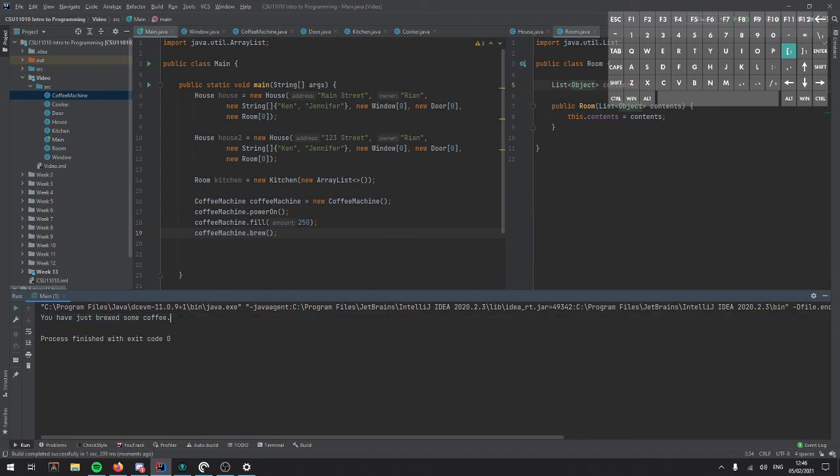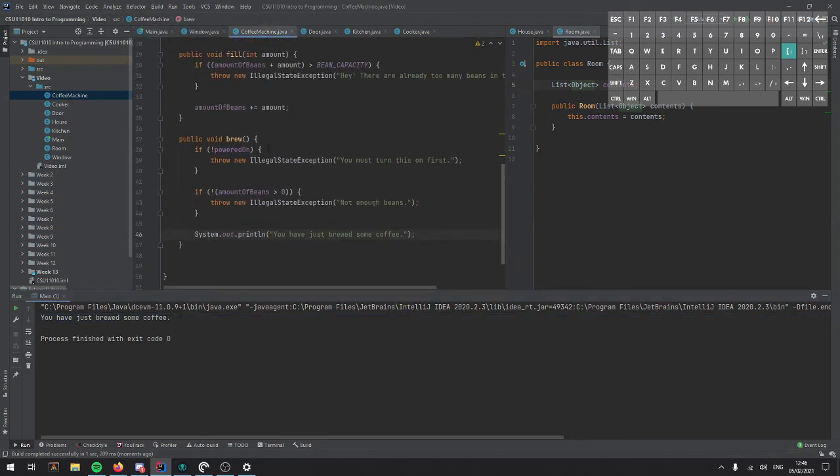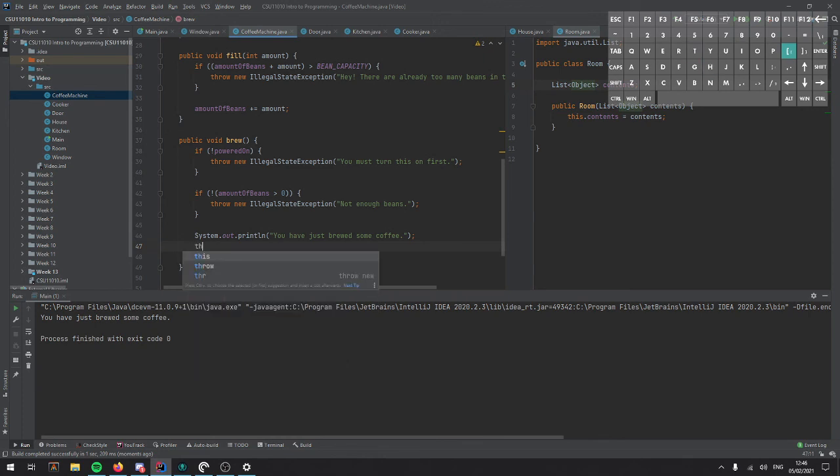But we could brew coffee indefinitely, so we need to decrease the amount of beans after having brewed some coffee. So we could say the cost of brewing coffee is 50 beans. So we could just say amount of beans minus equals 50, and that will subtract 50 beans from the amount.